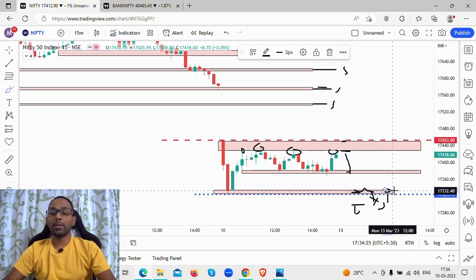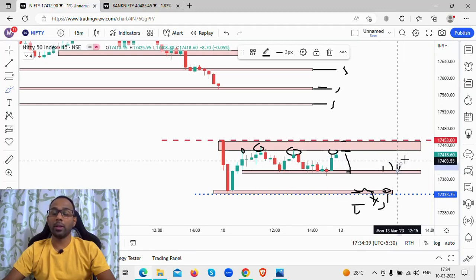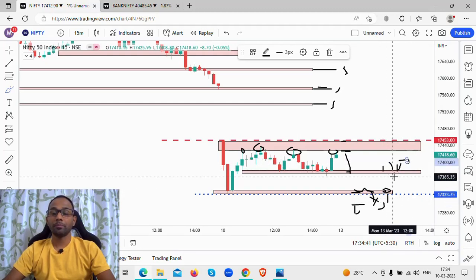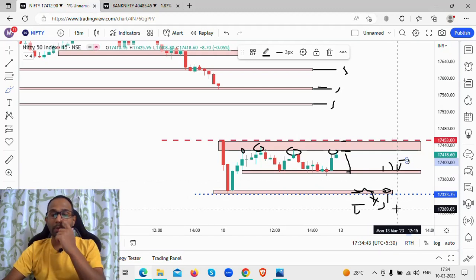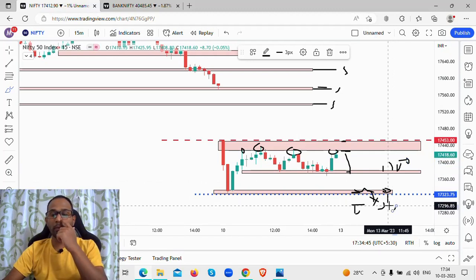So suppose around the 17,330 level is my buying opportunity. I will buy a slightly out of the money call option, say 17,350. I'm going to buy the 17,350 call option, and I place my stop loss below this level. So this is the strike price I'm looking at.